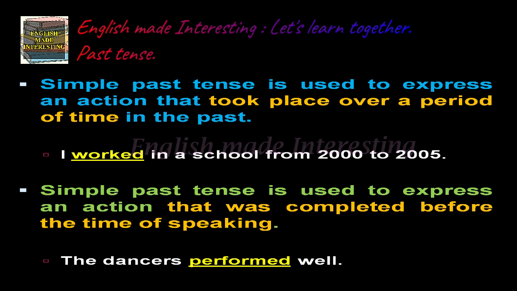Simple past tense is used to express an action that took place over a period of time in the past. Example, I worked in a school from 2000 to 2005. Simple past tense is used to express an action that was completed before the time of speaking. Example, the dancers performed well.